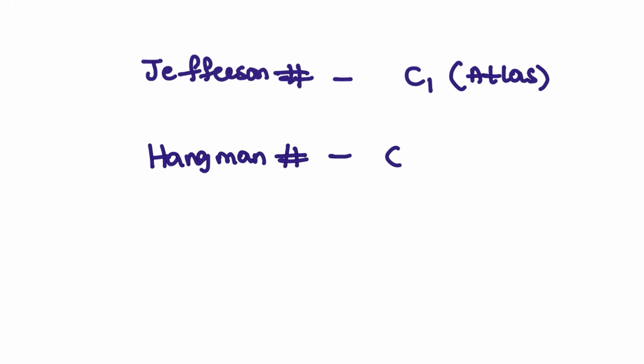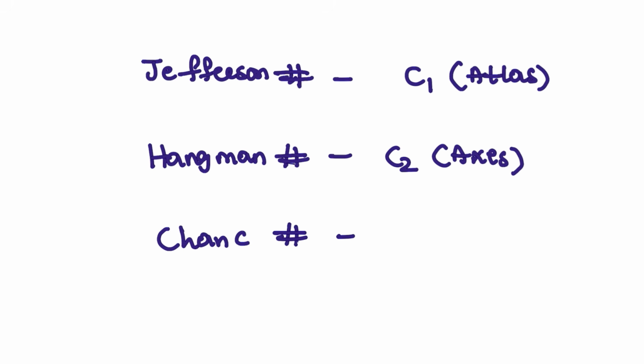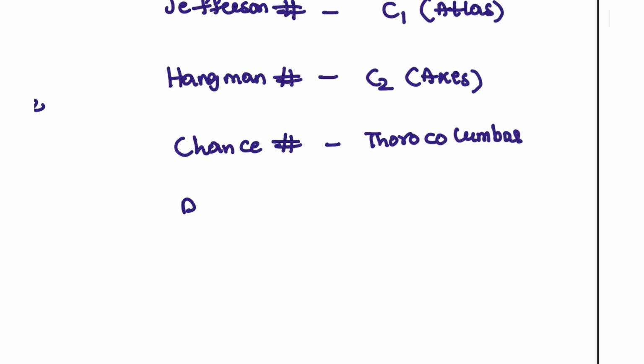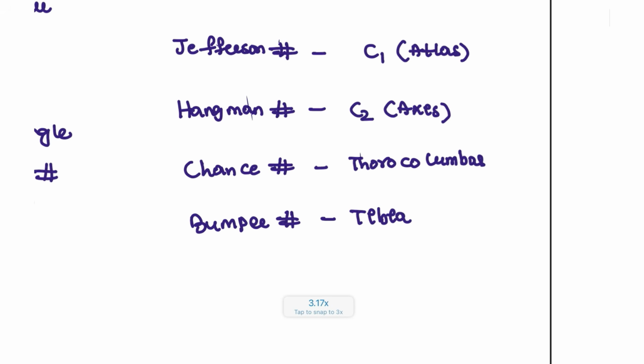This is seen in the C2 axis. Next, we also have the Chance fracture. This Chance fracture is seen in the thoracolumbar region, in those who suffered a vehicular accident or seat belt injury. And we also have the bumper fracture. Bumper fracture is seen in the tibia, again from vehicular accidents. So these are all named fractures with specific causes, right?